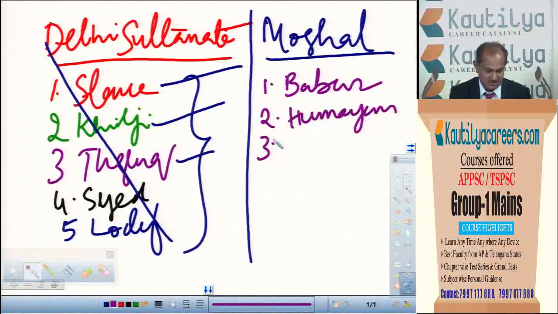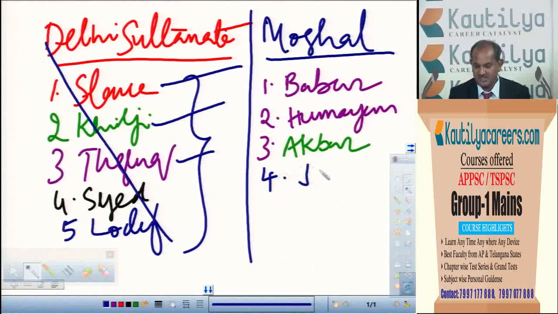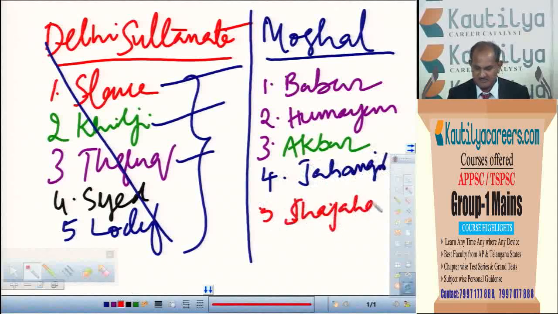Third is Akbar. Fourth is Jahangir. Fifth is Shah Jahan. And sixth one is Aurangzeb.